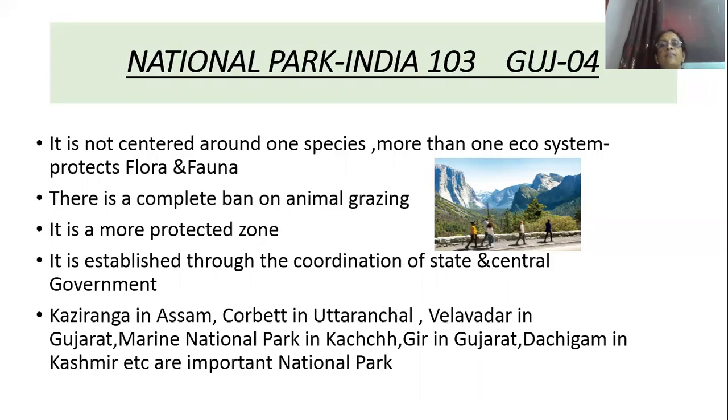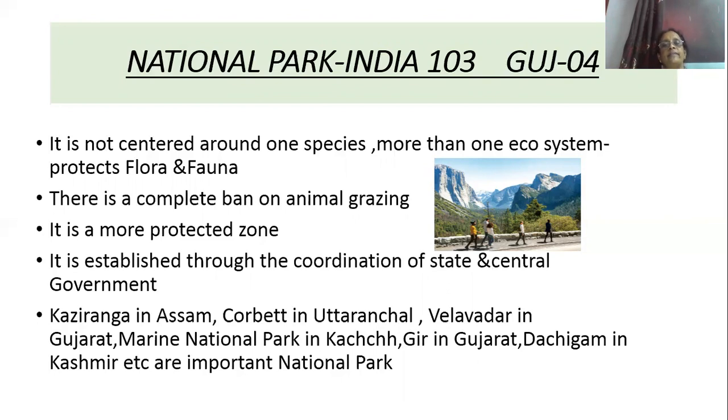So what is meant by a national park? It is an area which protects flora and fauna. It protects not only one particular species, but more than one ecosystem. That means it protects plants and animals. In a national park, animal grazing is not allowed. There is a complete ban on animal grazing. And compared to a sanctuary, it is a more protected zone. And it is established through the coordination of a state and a central government, with the help of both the state and the central government.